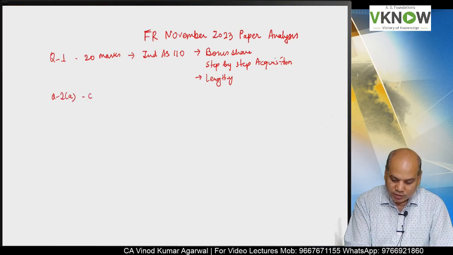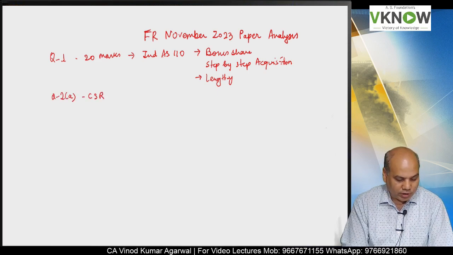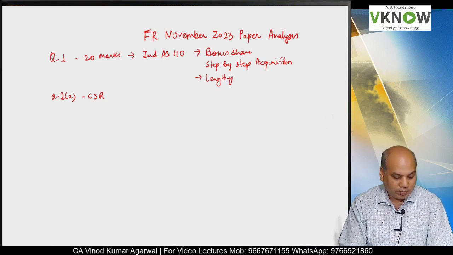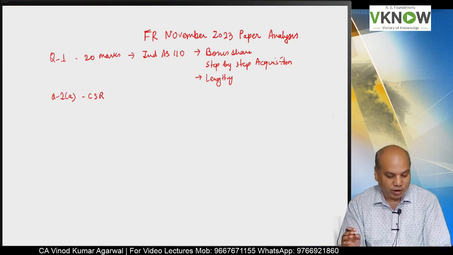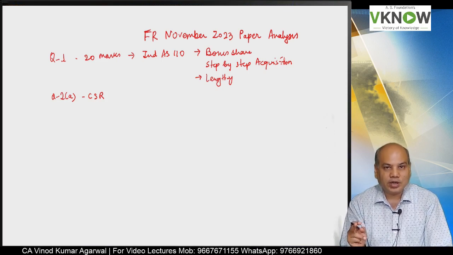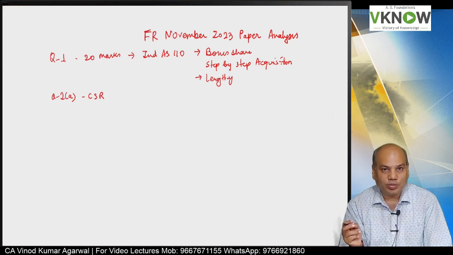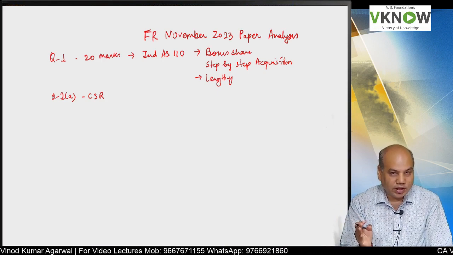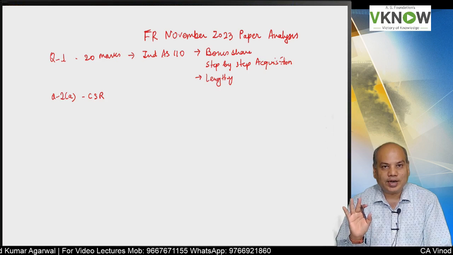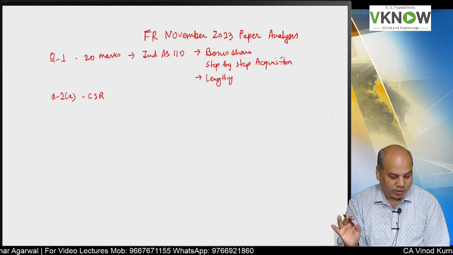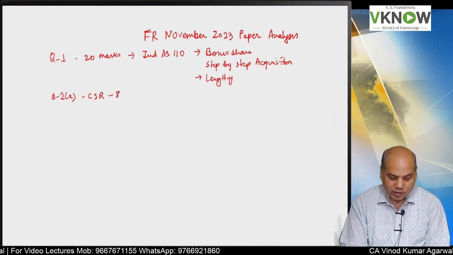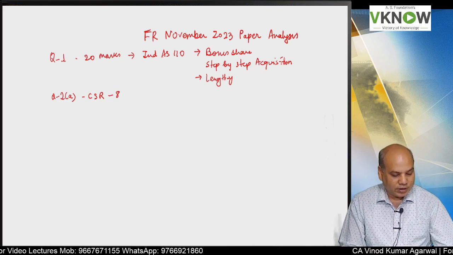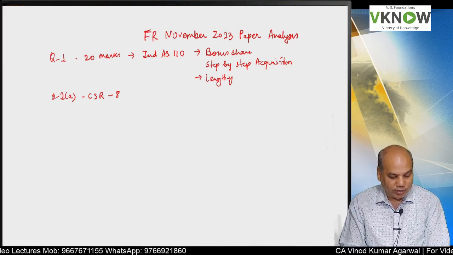was on CSR, corporate social responsibility, and this was very easy. I think most of you who have studied this CSR chapter would have done it. The CSR chapter is not in the new syllabus anymore. It was there in the old syllabus. So new scheme students can dance because this topic CSR is no longer there. It was for 8 marks and it was easy, so I don't have much comment to offer.